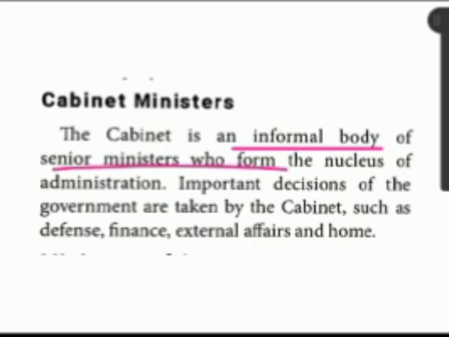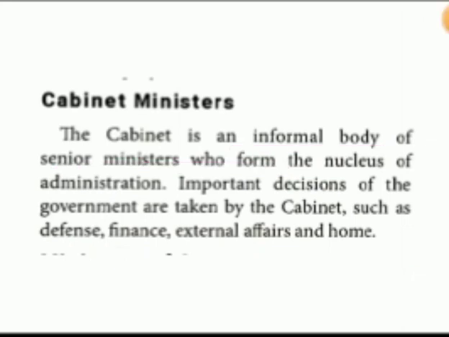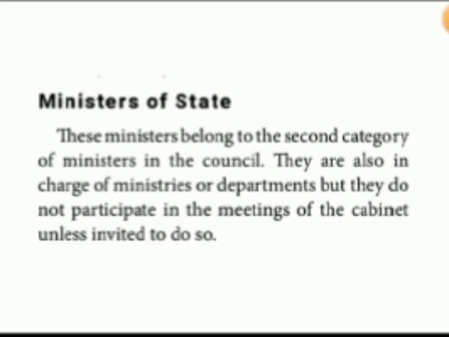Nucleus means central, the central part of administration. So important decisions, it's very important. Cabinet ministers are the defense minister, finance minister, external affairs minister, home affairs minister. They are considered cabinet ministers, so they can take important decisions, like that it is given, children.